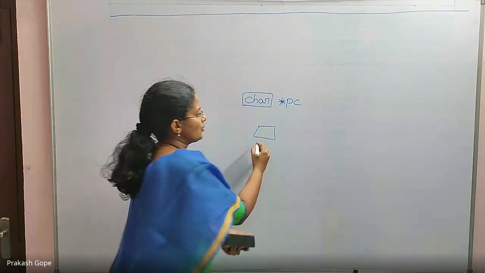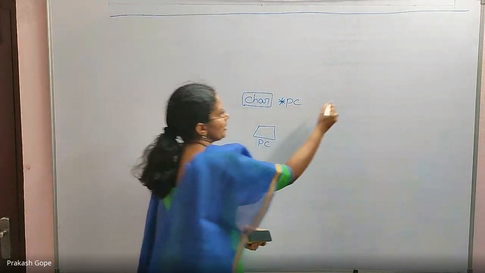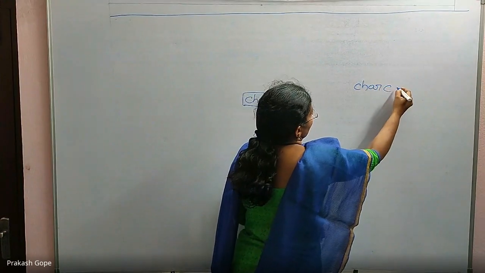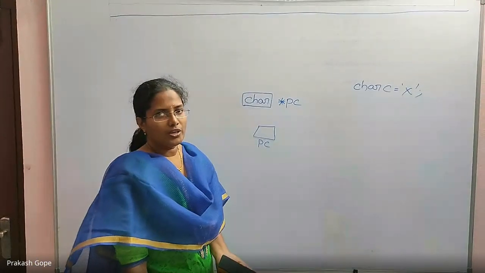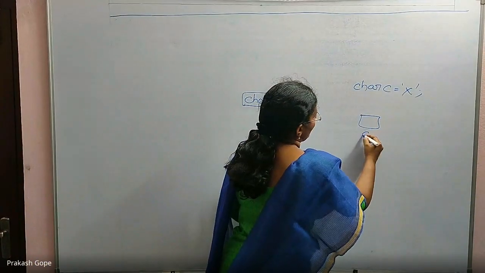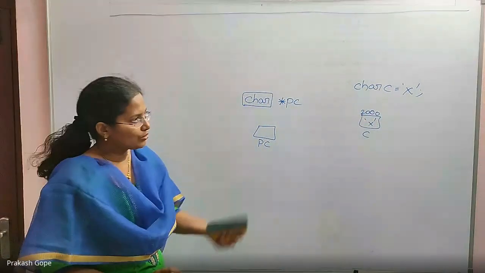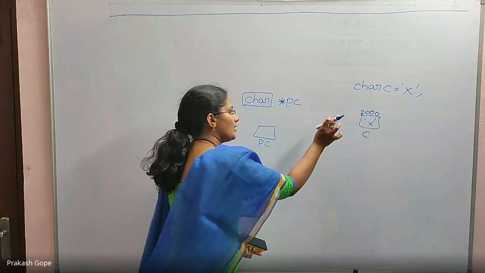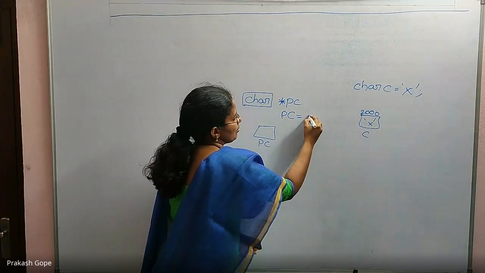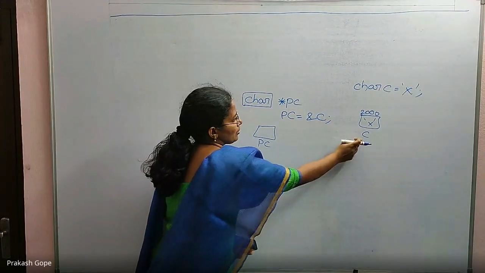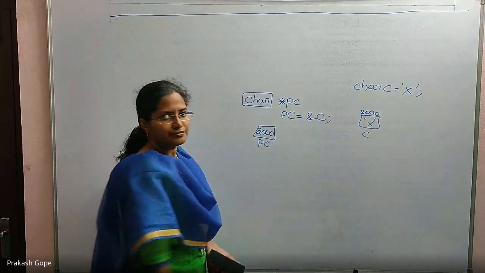This PC is used to store the address of a character variable, which means there should be a character variable first, char C, and its value is, for example, one particular character X. So this is C in which X is present. Its address is 2000, for example. Only one byte, right? So 2000. Now I want to hold that 2000 in this PC. So how should I initialize it? I should say PC equal to address of C. Whatever is the address of C, that I want to hold in PC, which means PC has 2000.